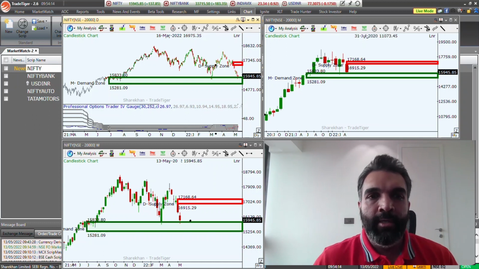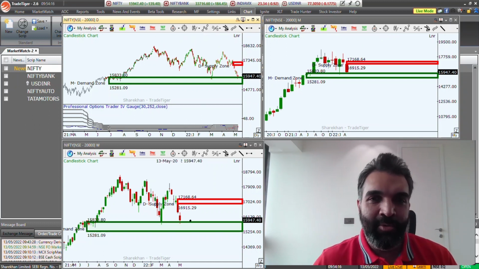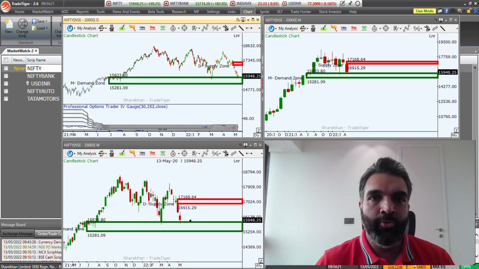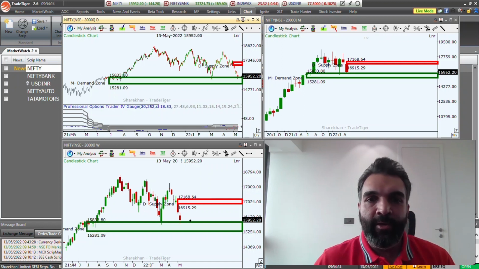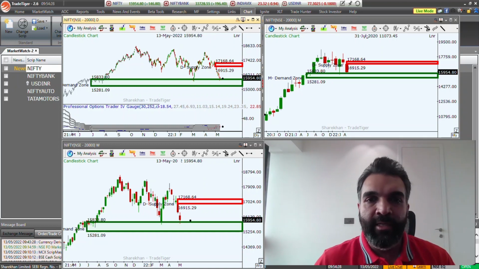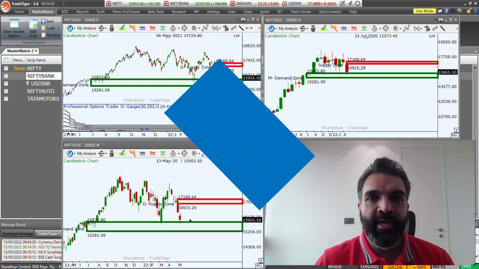So taking into consideration the Nifty, which is the broader market, there is always a tendency for the indexes to move to the upside in the long run. We do expect to see a bounce coming somewhere around these levels this week. Let's move on to the Bank Nifty.